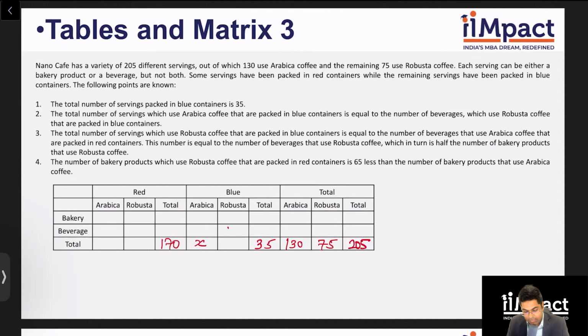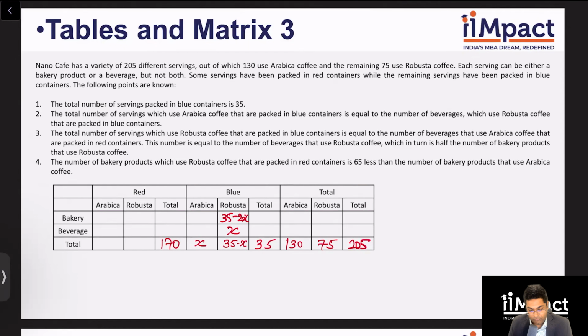So again, let's take this as X. So this clearly becomes 35 minus X. I'm just using the totals. And since I know 35 minus X is nothing but this cell plus X, that cell essentially is equal to 35 minus 2X. Correct?